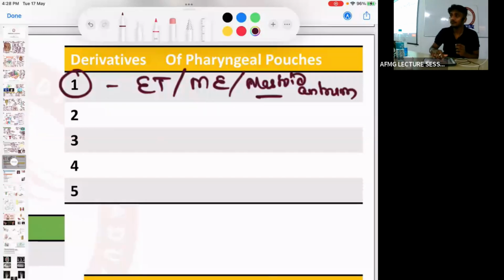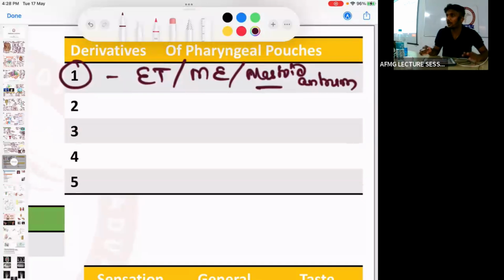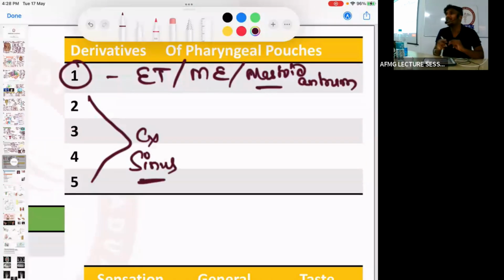The second to fifth pouches obliterate, rather they form the cervical sinus. Second to fifth pharyngeal pouches form the cervical sinus, and they obliterate afterwards. But if the cervical sinus does not obliterate afterwards, it remains patent and there is accumulation of fluid inside it. There will be an anterolateral neck swelling along the anterior border of sternocleidomastoid.